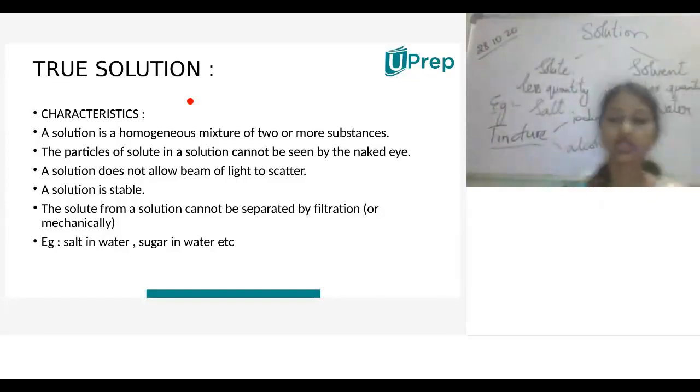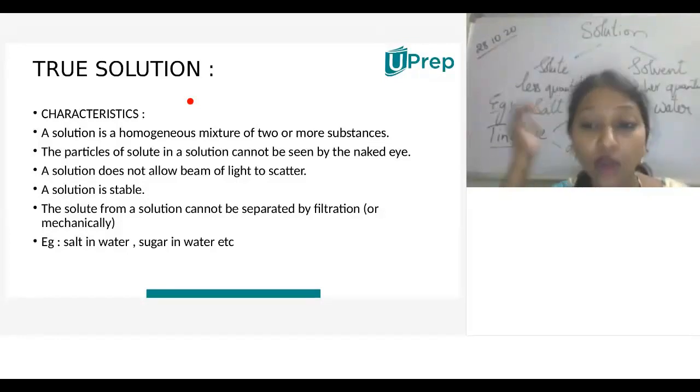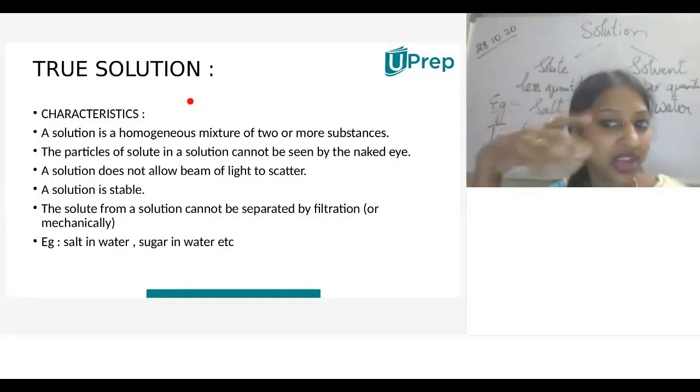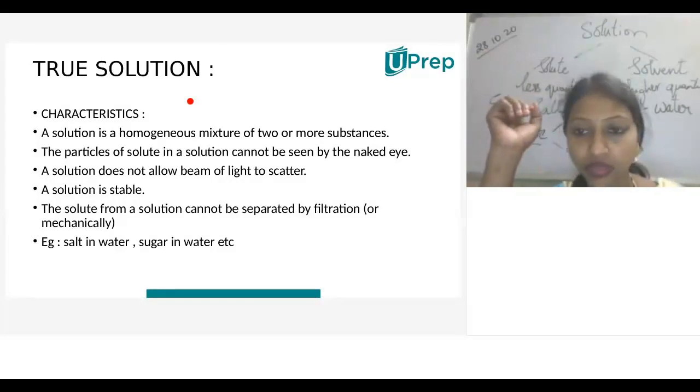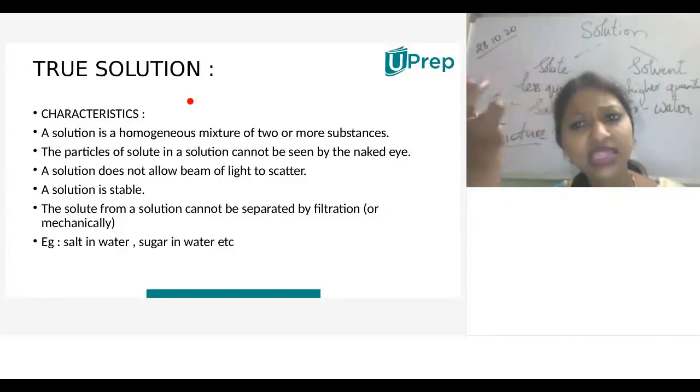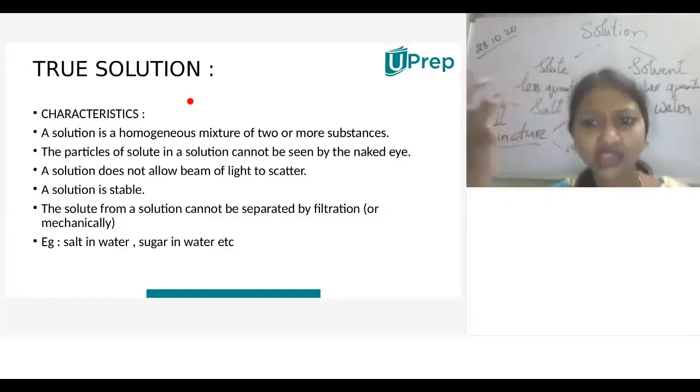Understood? So that means they are completely homogeneous mixtures. The solute particles cannot be seen with the naked eye, because once it is mixed with the solvent, we can't differentiate the color. So when iodine is mixed with alcohol, it's a tincture solution.